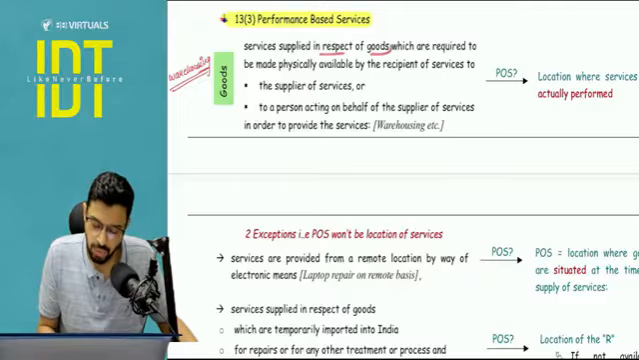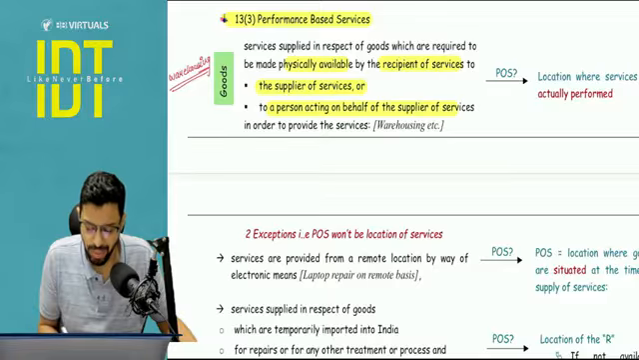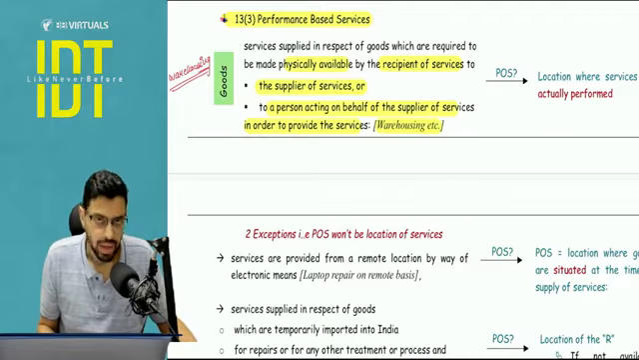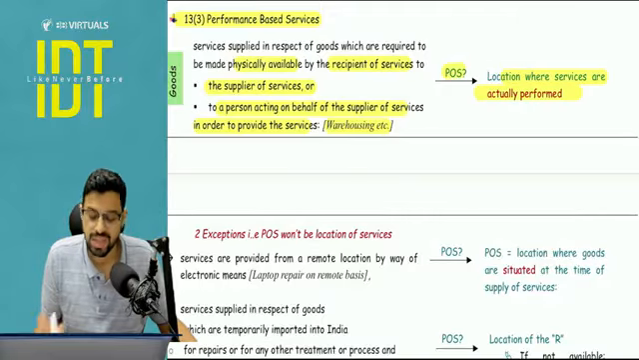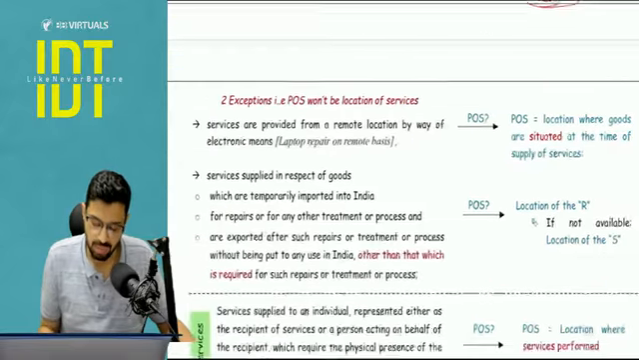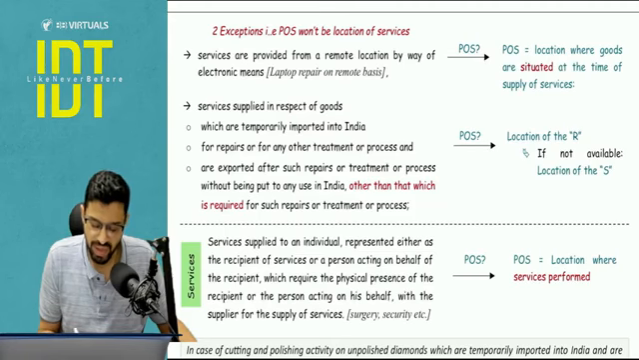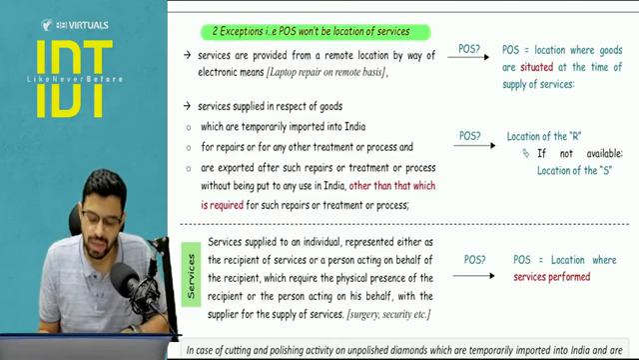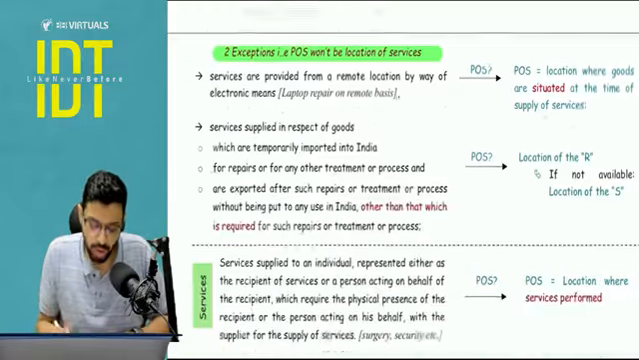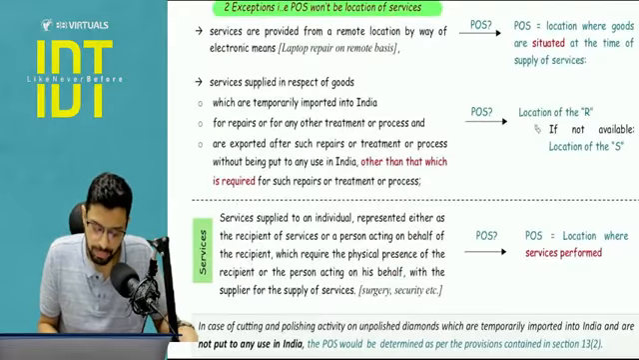Services supplied in respect of goods which are required to be made physically available by the recipient to the supplier or my agent, so anyone who is supplying on my behalf, example, warehousing, right? Now here the place of supply will be where the services are actually performed. So if the warehouse is, let's say, in Delhi and the goods belong to Mr. David of US, the answer of place of supply will be Delhi where the services are performed. But guys, understand there are two specific exceptions here. Two exceptions means the answer will not be where the services are performed, but rather something else. Now, what are the two exceptions? Exception number one, pay attention.